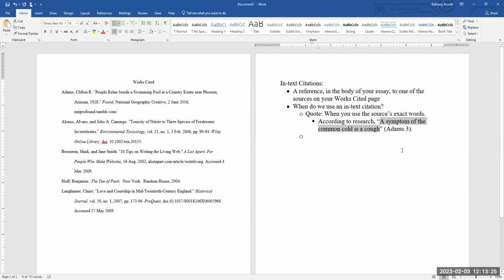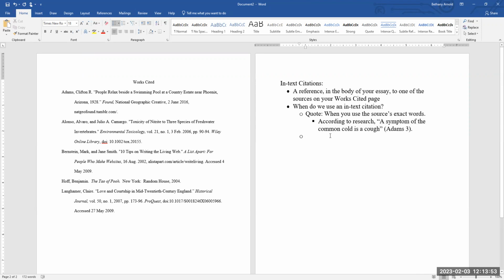So first of all, I need to cite them, like I said, but I also need to make sure I enclose them in quote marks. Because if you use exact words from a source, and you do not put quote marks around them, that would be plagiarism, even if you provided an in-text citation, because you would be taking credit for those words and the ideas. So you want to be sure to carefully punctuate and cite your quotations.